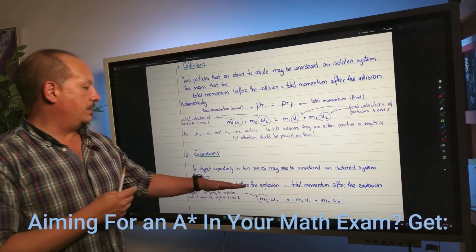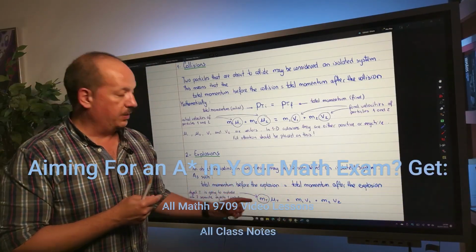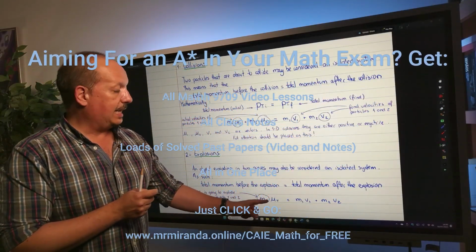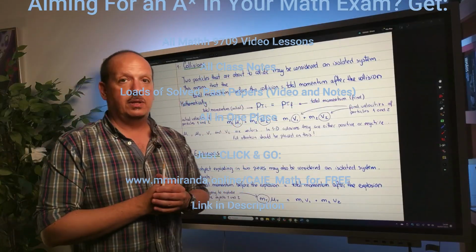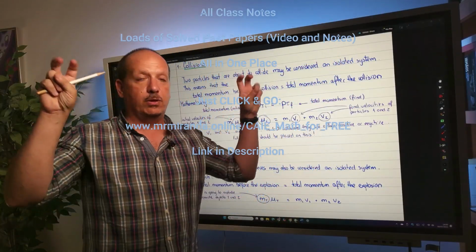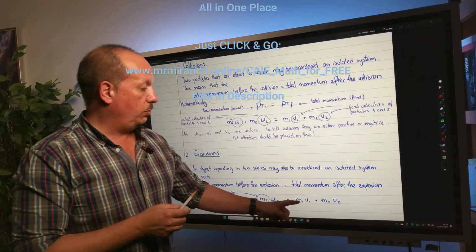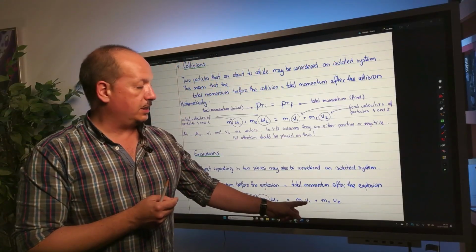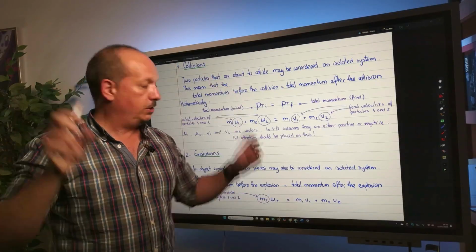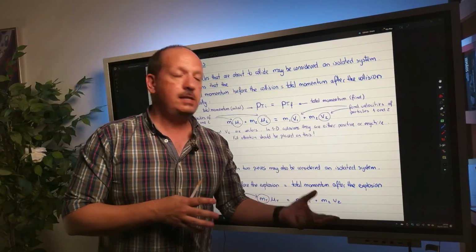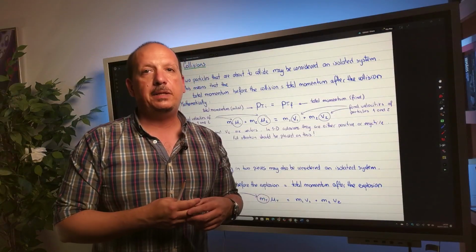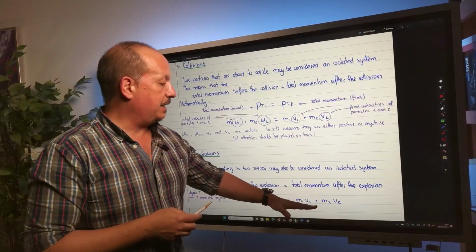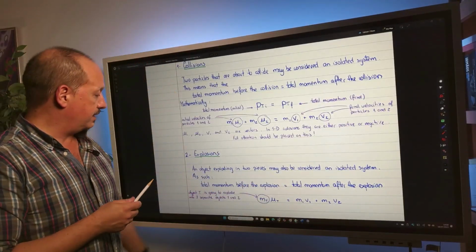What is the total momentum before? It's just the mass of the single object, mT for total mass, times the velocity of the object before the explosion. That is going to be equal to, and now we're going to have two pieces, the mass of the first piece times the velocity of the first piece after the explosion, plus the mass of the second piece times the velocity of the second piece after the explosion. It's just the same idea, but now applied to the circumstances that are being described.